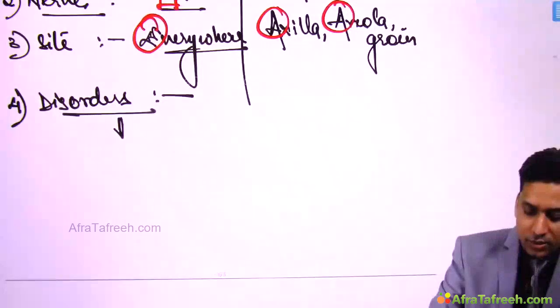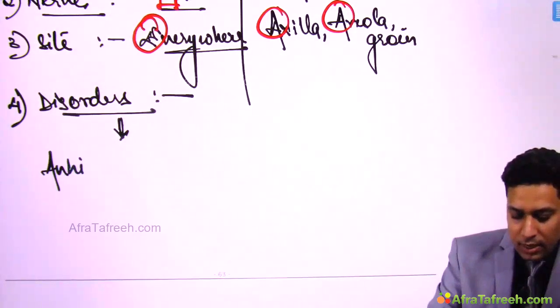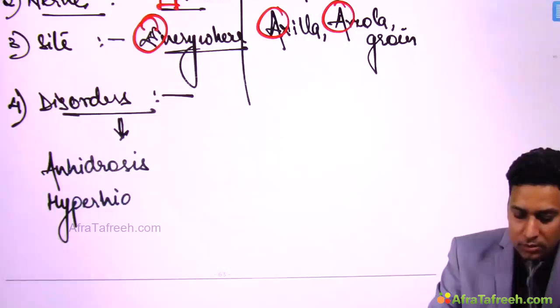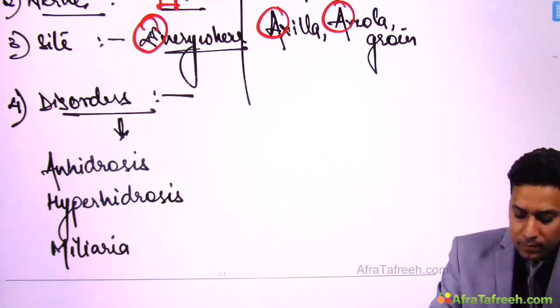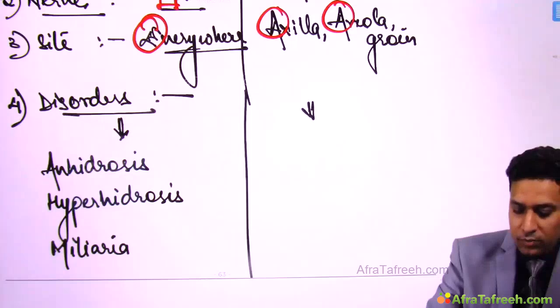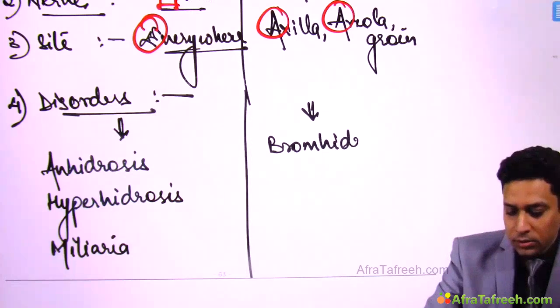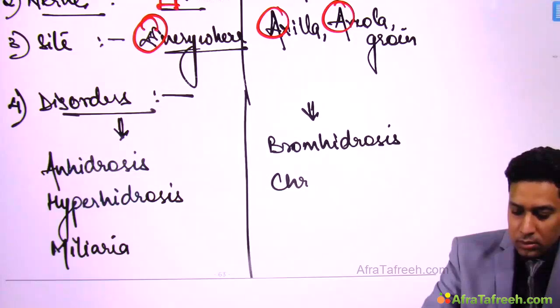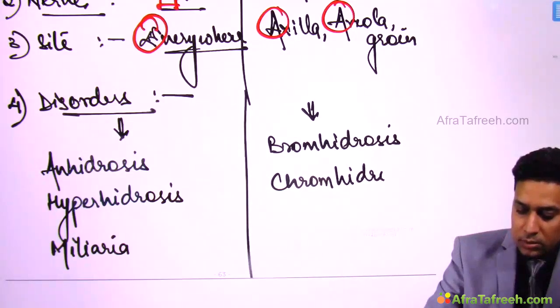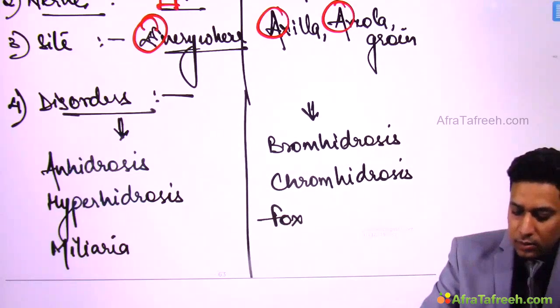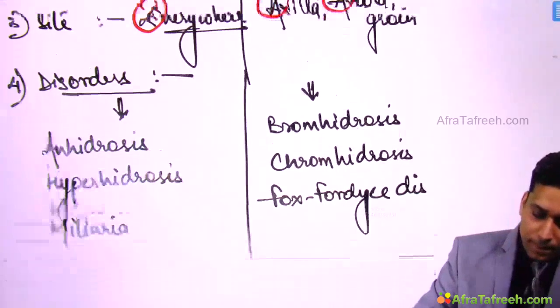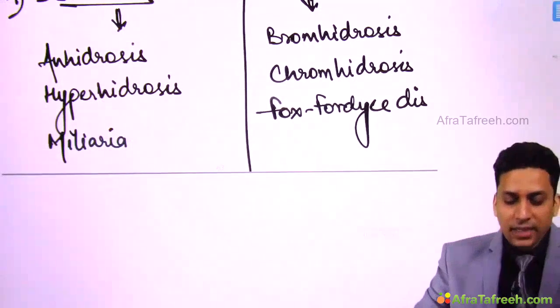Like disorders of eccrine sweat glands are anhidrosis, hyperhidrosis, and malaria, while disorders of apocrine are bromhidrosis, chromhidrosis, and Fox-Fordyce disease.